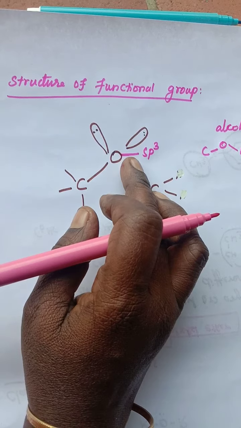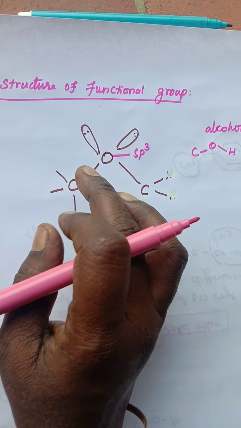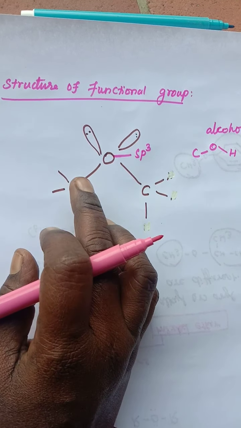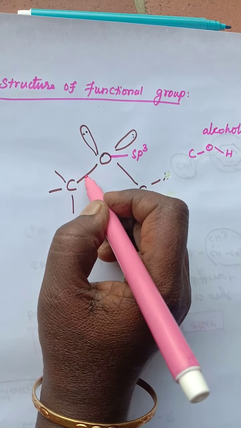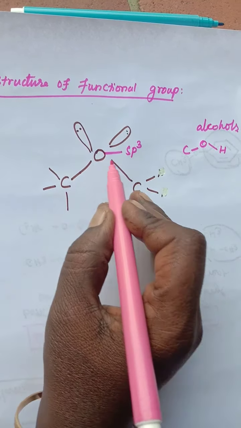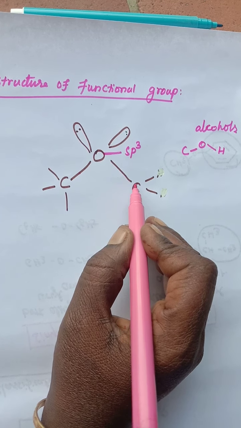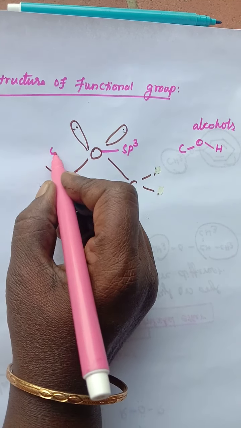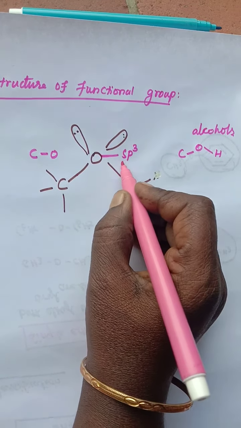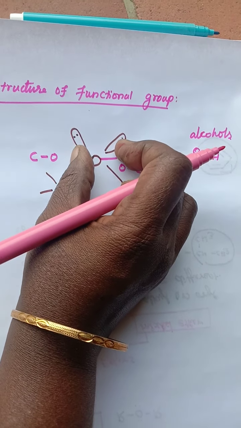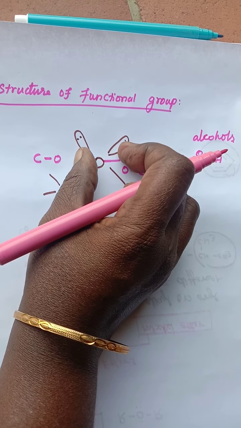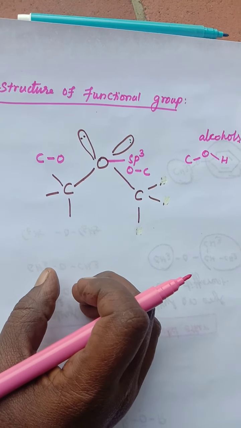Among the four, one overlaps with the sp3 hybridized orbital of carbon and forms a sigma bond, another one also overlaps with a carbon atom and forms an oxygen-carbon sigma bond, and the remaining two contain lone pairs of electrons.